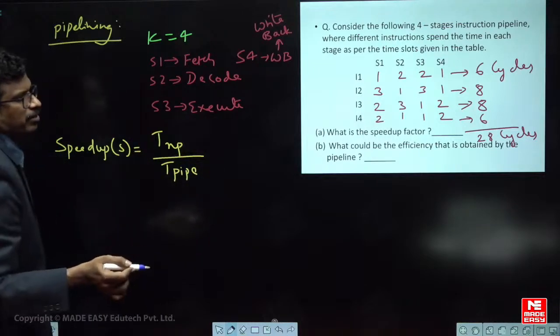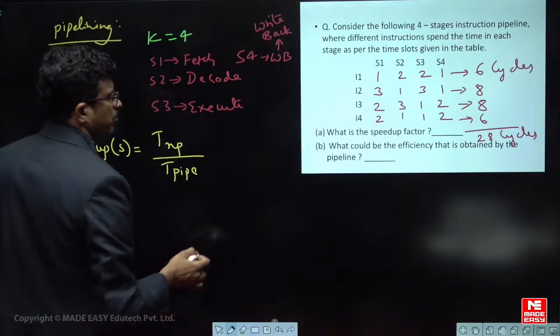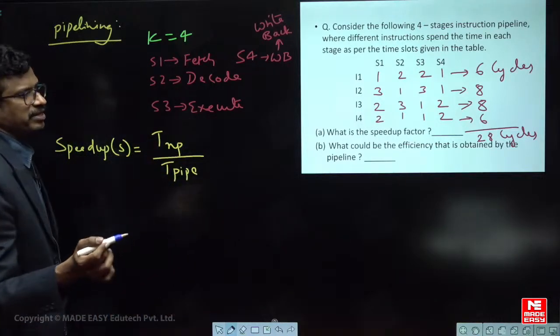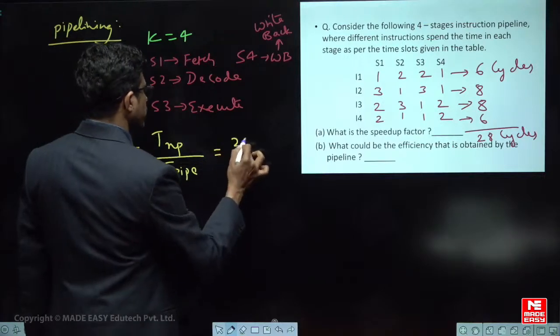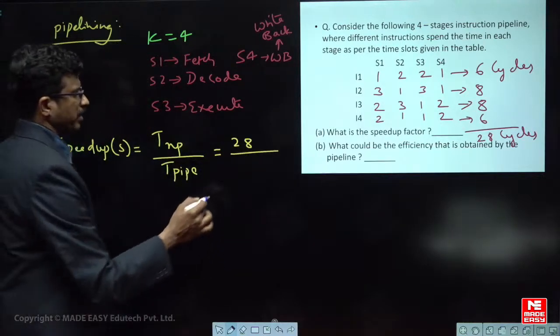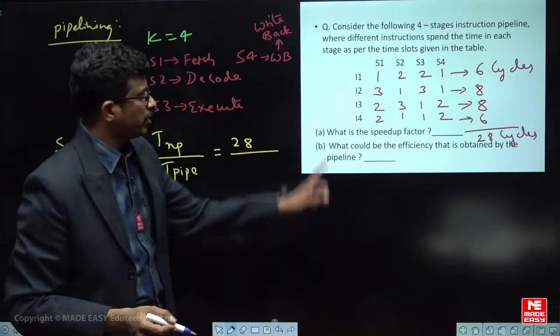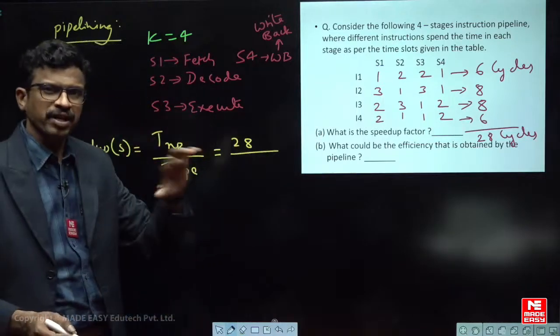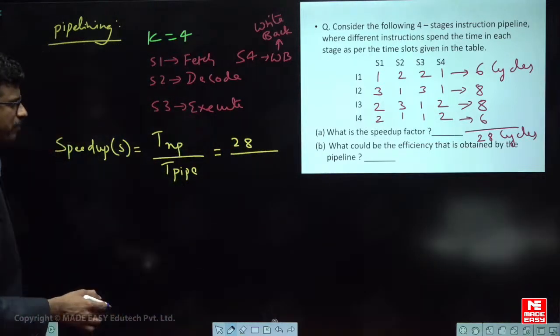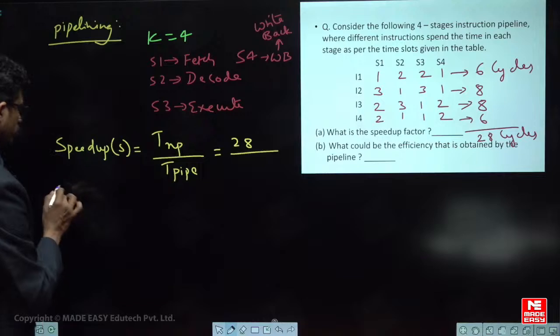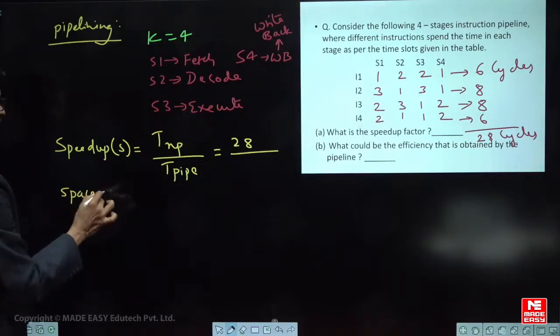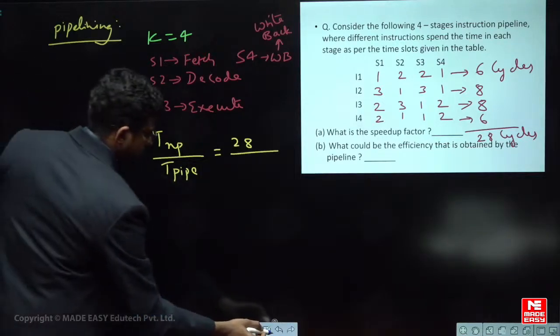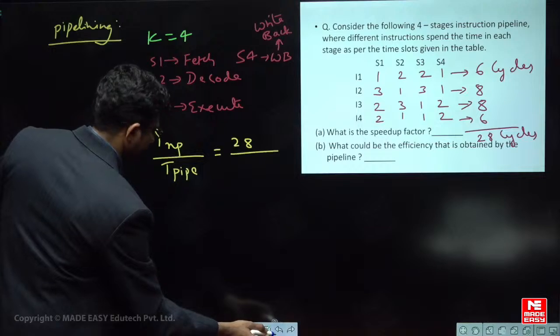So for non-pipeline, the total time is 28 cycles, divided by the number of cycles for the pipeline CPU, which you have to find out. For that we have to draw the space diagram. So how to draw that space state diagram?